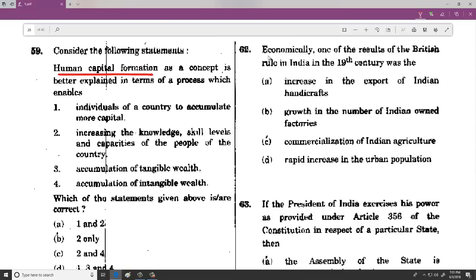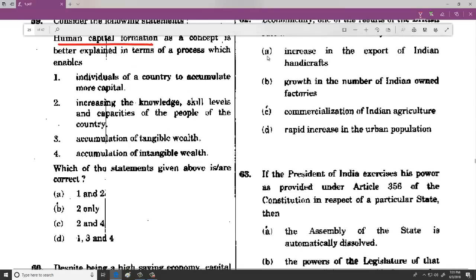Then when we look at 59, we are talking about human capital formation. All these are directly taken from the NCERT books. So when we talk about human capital formation, it is increasing the knowledge, skill levels and capacities of the people of the country, right? Along with this, whatever we call human capital is not the tangible wealth, it is the intangible wealth. So the option is 2 and 4, that is C.